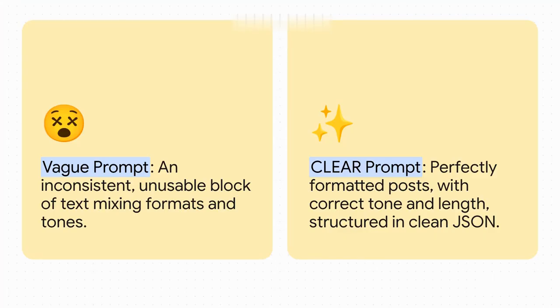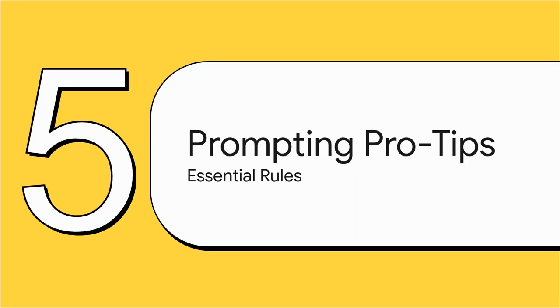And here it is. This is the moment. Look at this. On the left, that's what a vague prompt gets you. Just a jumbled mess, right? Unusable, inconsistent, but on the right, perfection. It's structured, it's accurate, and it's ready to be plugged right into an automation workflow. The big takeaway here is that this kind of quality isn't luck. It's the direct result of giving really great instructions. To wrap things up, let's go over a few quick pro tips. These are going to save you a ton of time and frustration down the line.